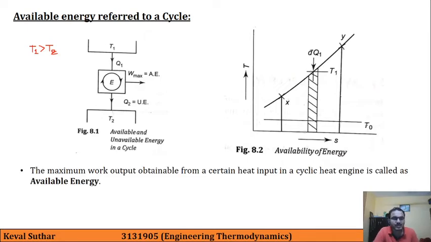The maximum work output obtainable from a certain heat input in a cyclic heat engine is called available energy.